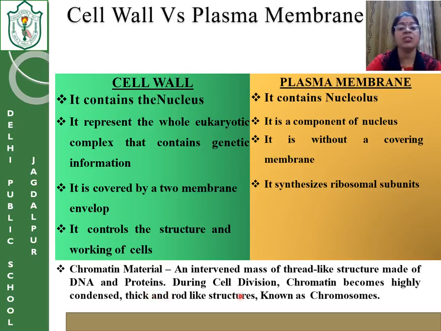During cell division, the chromatin becomes highly condensed. At the time when the cell has to reproduce or divide, these chromatin fibers condense. They become thicker and become rod-shaped structures. And that rod-shaped structure is known as chromosomes.